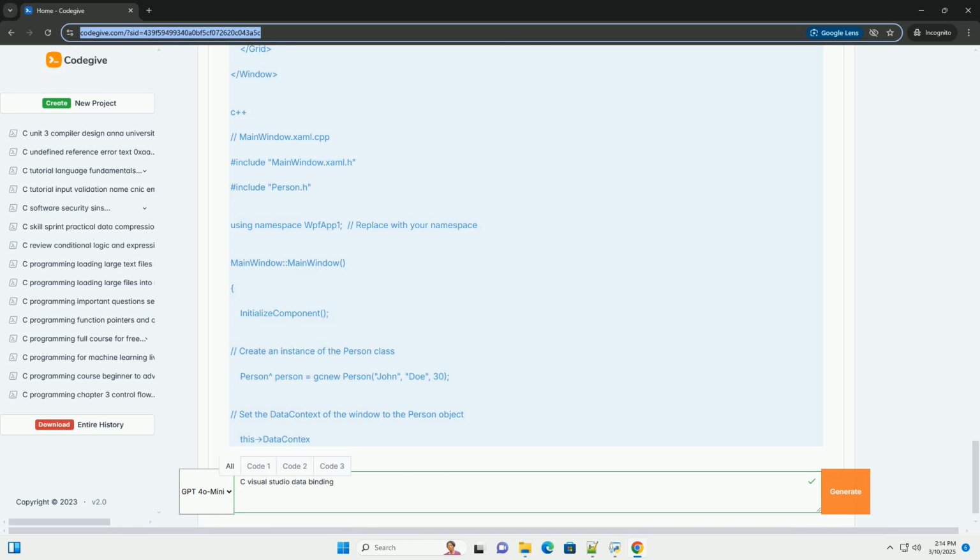3. Design the WPF window, XAML. Open MainWindow.xaml in the Visual Studio Designer and add the following XAML. Explanation.